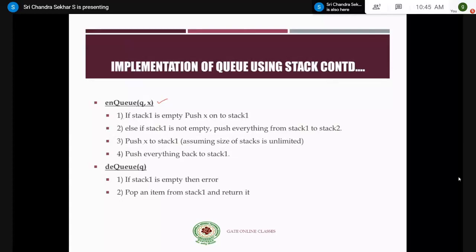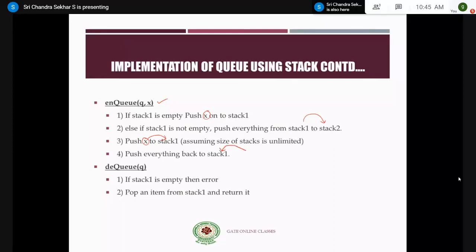So if it is an NQ, then if stack 1 is empty, just push X onto stack 1. Similarly, if stack 1 is not empty, push everything from stack 1 to stack 2. This we will see with an example. And the third step says push X to stack 1. That is the element which you want to push, you have to push it onto stack 1. After that, you have to push everything back from stack 2 to stack 1, right?